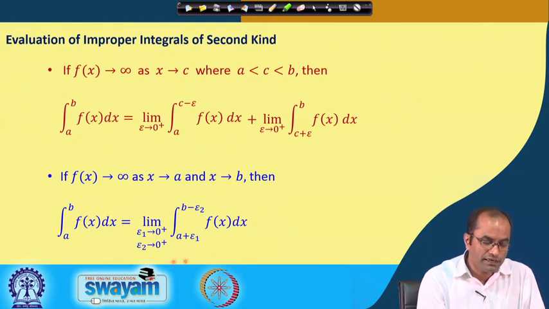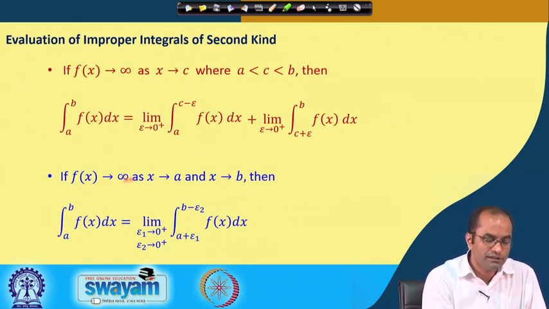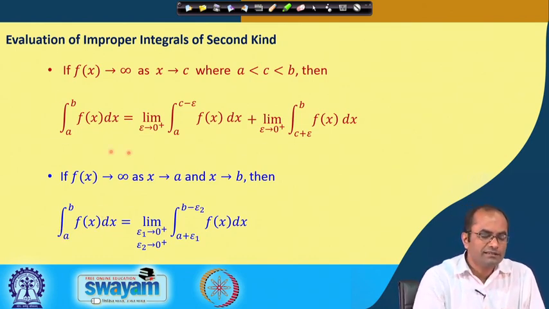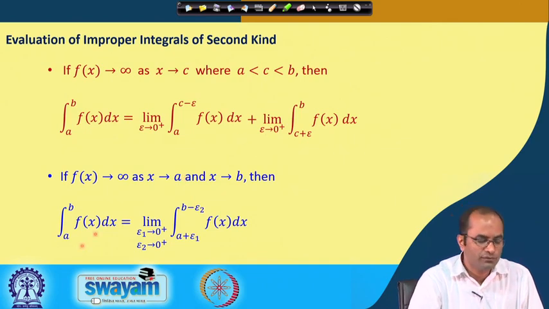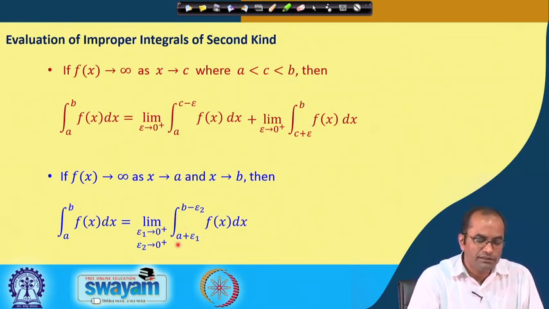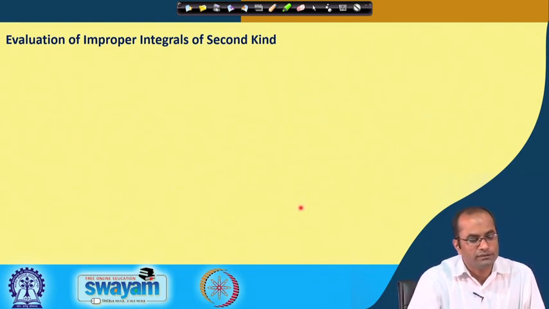In this case, when f(x) is approaching infinity at both ends, we can also break this integral at some other point, like a to c and then c to b, and then we can handle exactly the integrals we have handled before. So, we have two different integrals instead of this one. The first one we will handle with a plus epsilon, and the second one with b minus epsilon, similarly as we have done above. So, here is how to evaluate such improper integrals of the second kind.